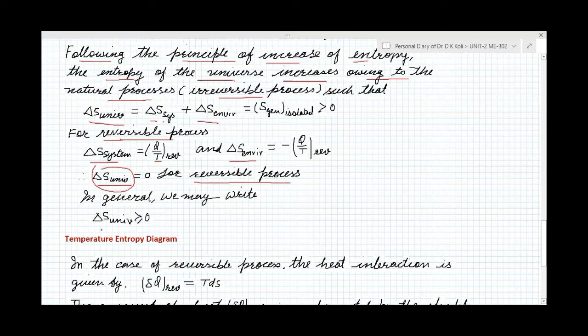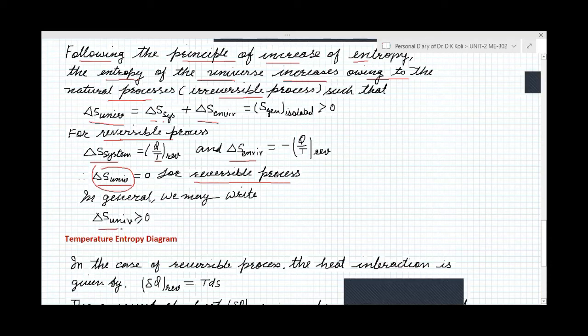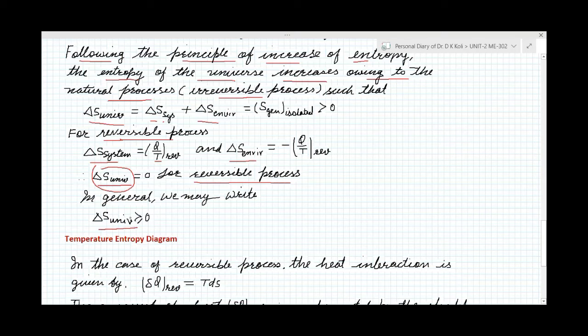So for the universe we can write that the change of entropy is either equal to zero or greater than zero. But as we know, all the processes are irreversible processes. Because of these irreversible or natural processes, which we can also call real processes, entropy will always increase, because some processes which we consider reversible or ideal are not possible.